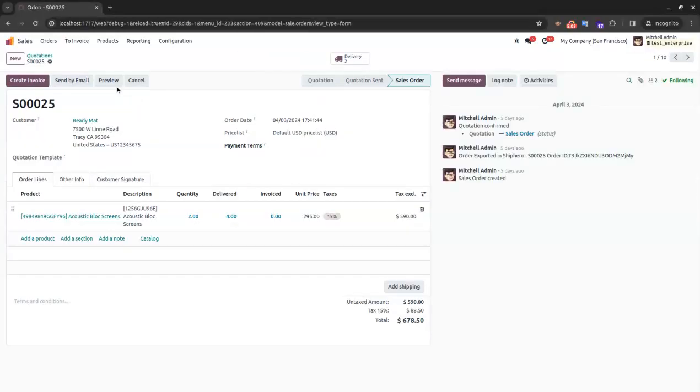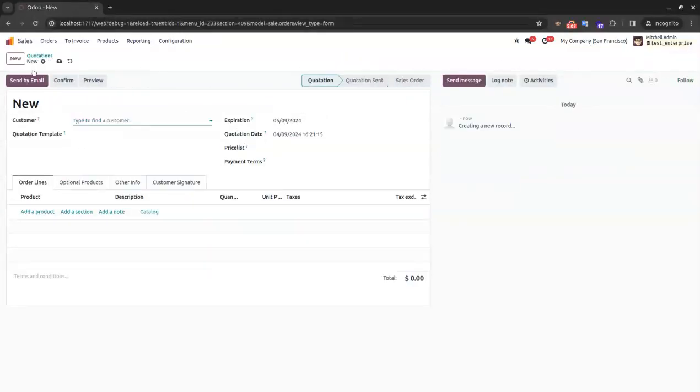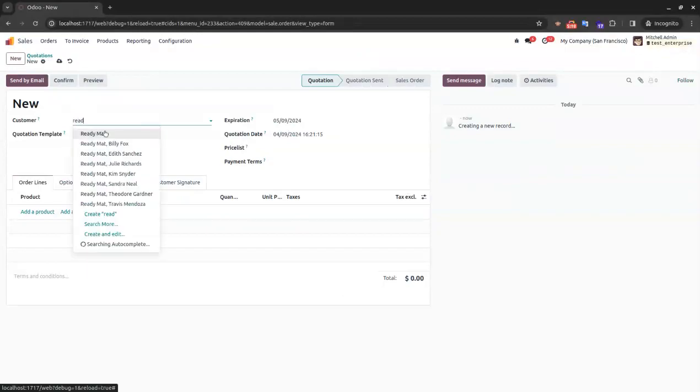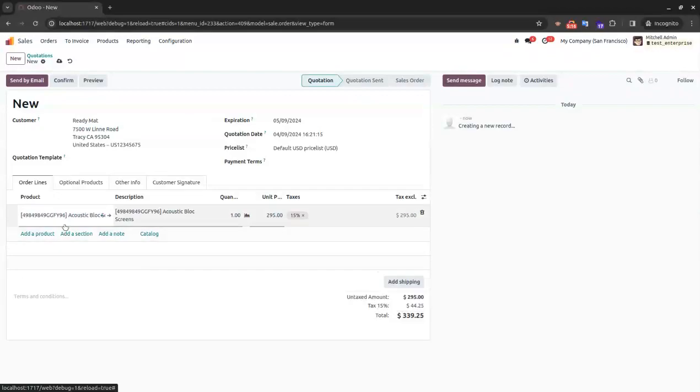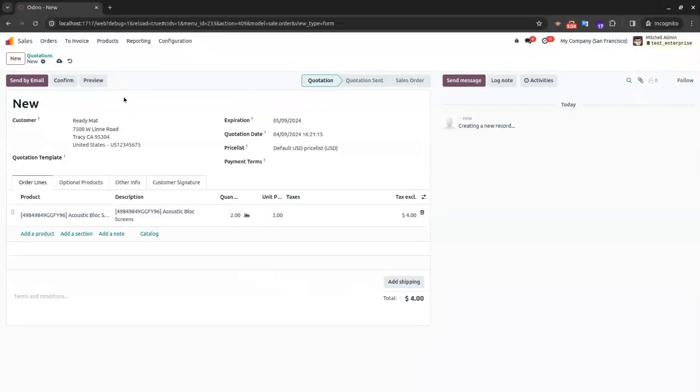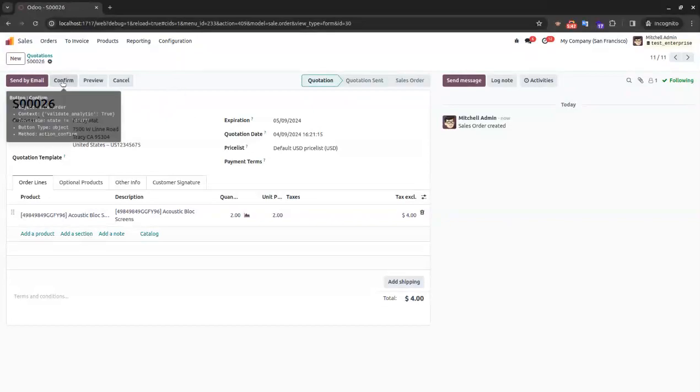For example, if we create a new sale order and select the same product which is available in ShipHero, and we set price and quantity, we have given the export to ShipHero operation after confirming the sale order. When you confirm the sale order, you will find that button over here. So I confirm this order.